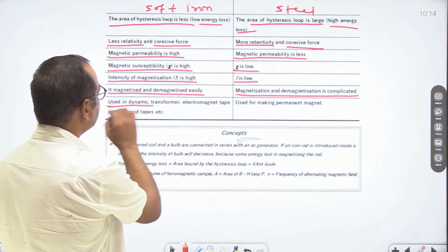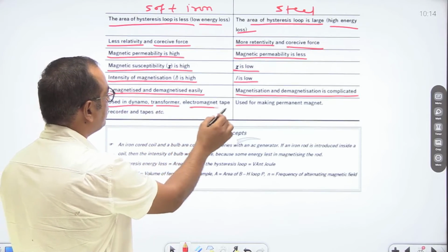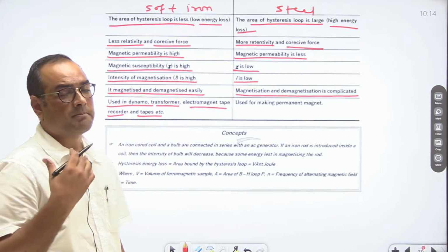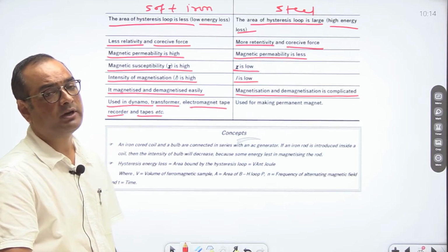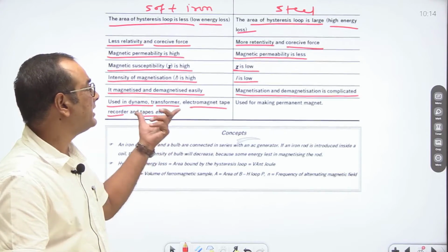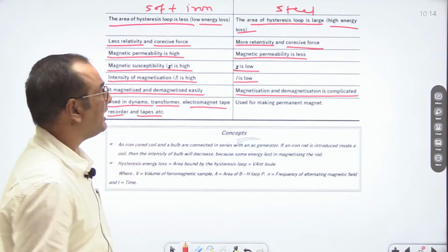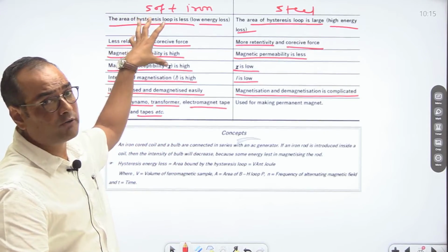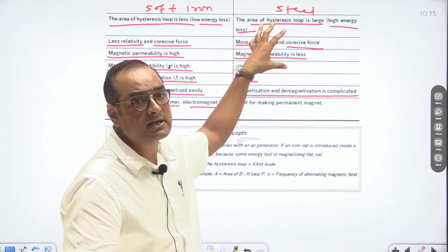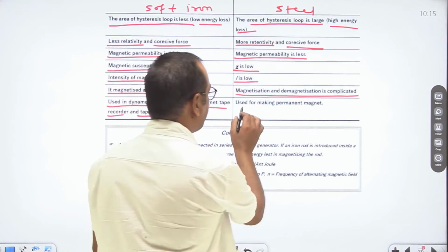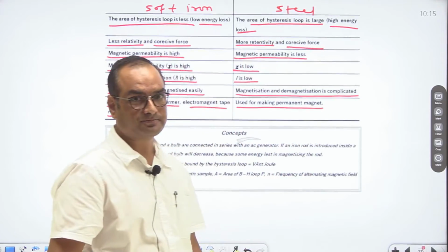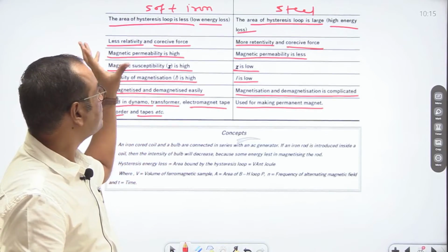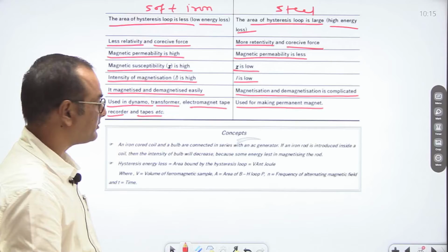So soft iron is used in dynamo, transformer, electromagnet, tape recorders and tapes. So generally where the magnetic field is temporary or based on change in current, soft iron is used. We can say that temporary magnets are made of soft iron and permanent magnets are made of steel. So this is the general concept of soft iron and steel based on the hysteresis curve.